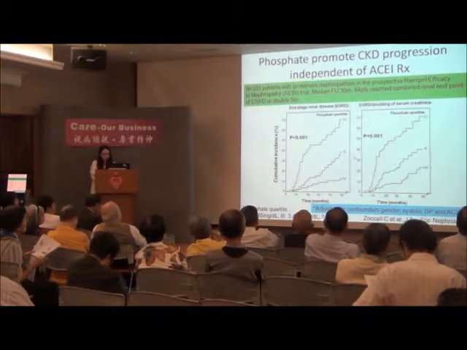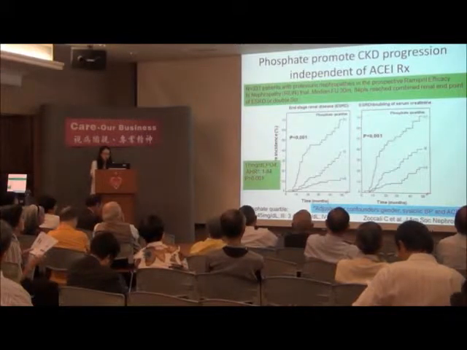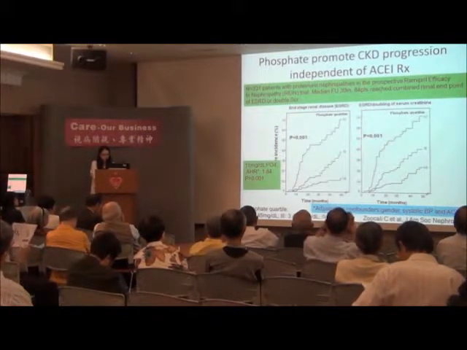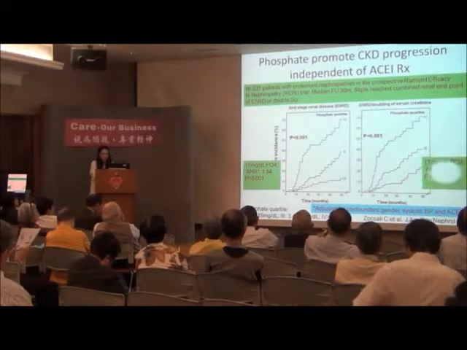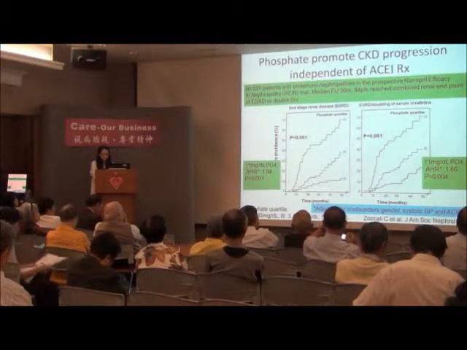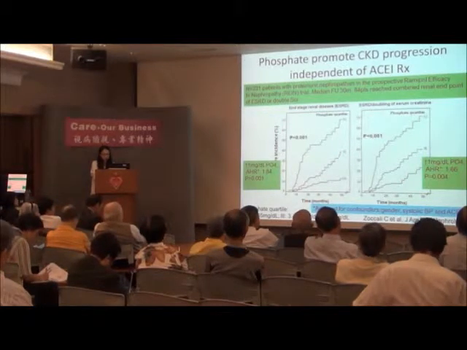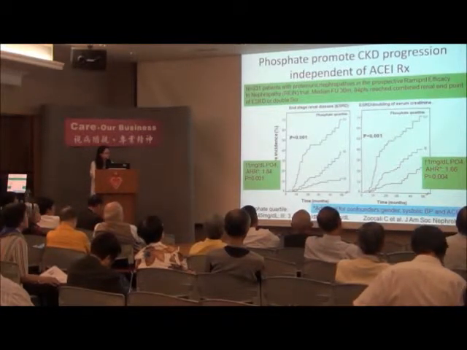Also, the same effect is seen in that those patients with high phosphate level also had increased risk of doubling of the serum creatinine. For every 1 milligram per deciliter increase in serum phosphate there is an 84% increased risk of progression to end-stage renal disease, and a 66% increased risk of doubling of the serum creatinine, even after adjustment for gender, systolic blood pressure, and ACE inhibitor.